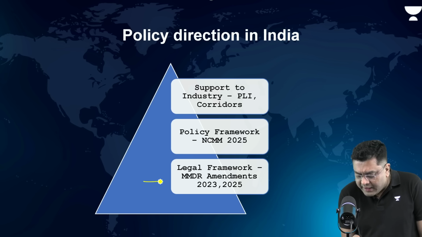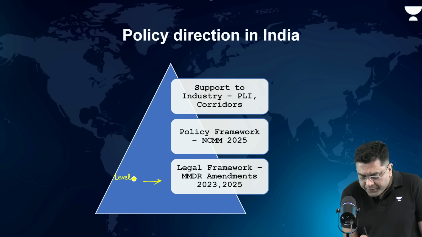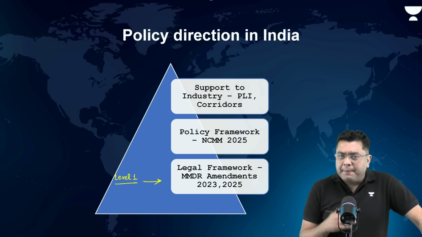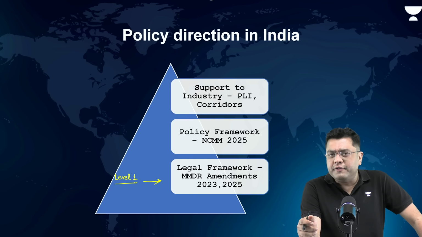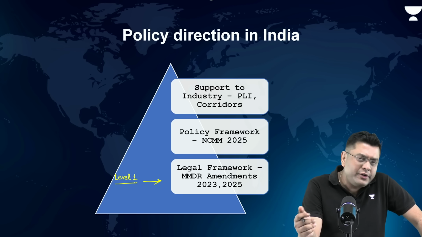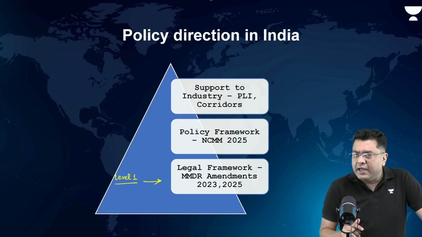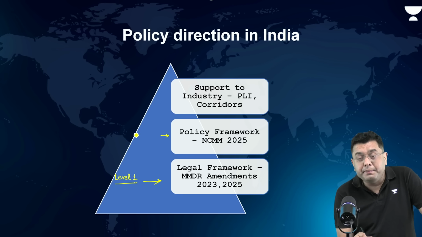First of all, the legal framework, this is level 1. In the legal framework, the Mines and Minerals Development Act has been amended. This was originally an act of 1957 that has been amended in 2023 and 2025 as well. At the policy framework, the National Critical Mineral Mission has been launched.